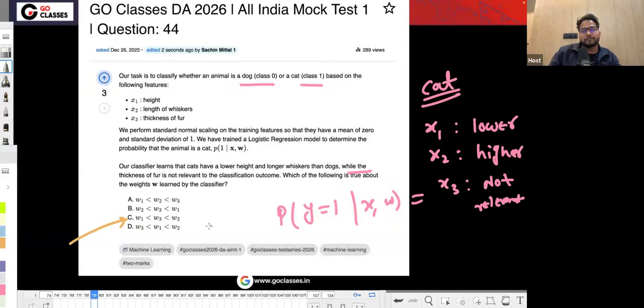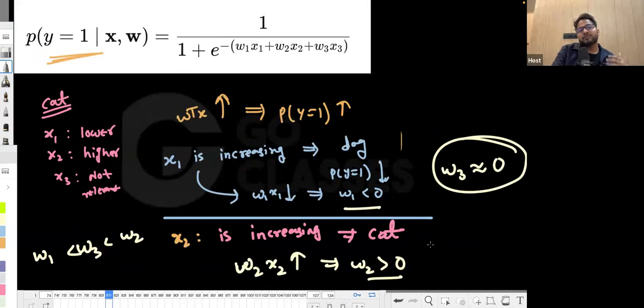I hope you understood. This was just one way to think about it. You can think about the same question in another way, with respect to the normalization, mean zero and all that they have given. If you do the normalization, then if something is lower than average, these things are always relative, right? If I'm saying something is lower, then it should be lower than the dog. So overall, it is lower than the average.